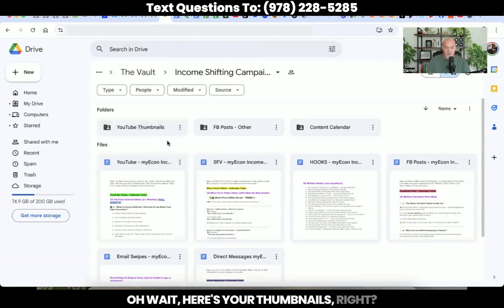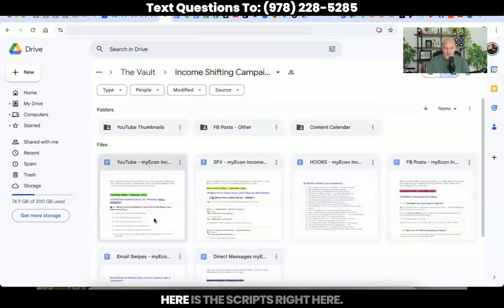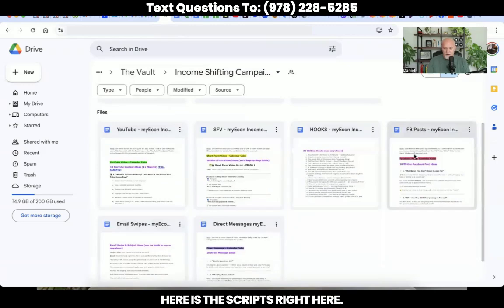Oh, wait, here's your thumbnails, right? You want some Facebook posts that you could do? Here's the images that you could use for your Facebook posts. Here are the scripts right here. Okay, Facebook post scripts that tie directly to the images. It's just all really, really simple.